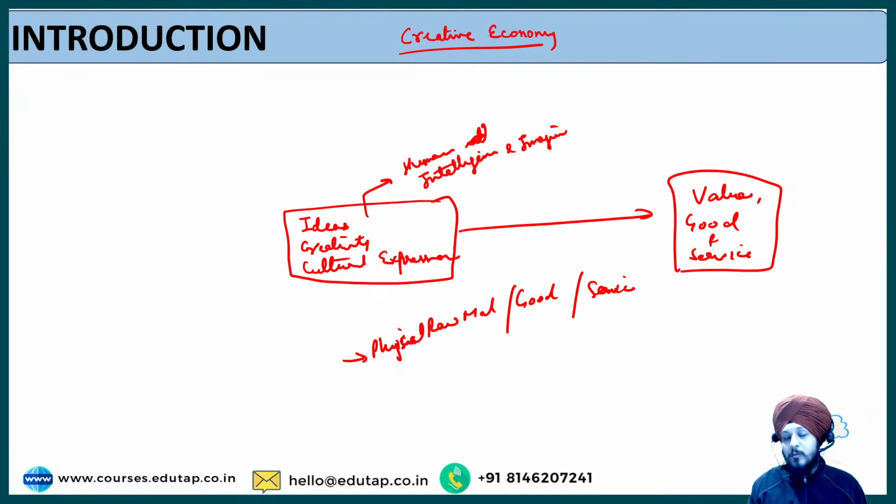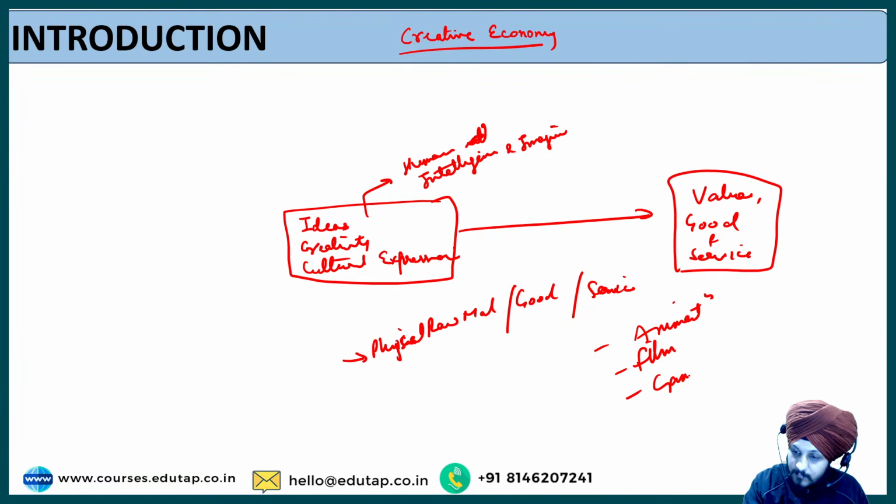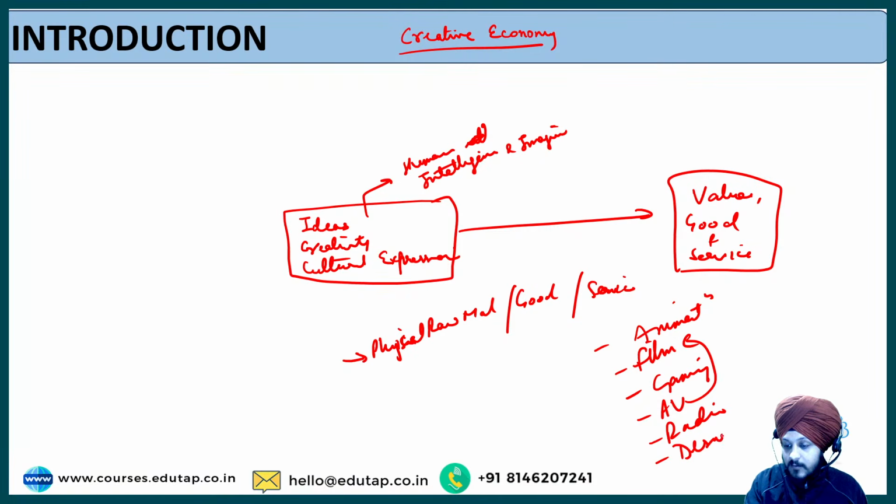For example, it can include multiple types of things. It can include different activities such as animation. It can include filmmaking. It can include gaming. It can include audiovisual media, right, which is a part of filmmaking only. AV media. It can include radio also. That can be a part of it. It can include design, for example, architecture. It can include softwares also as a part of it. So different sorts of things can be there as a part of this orange economy.